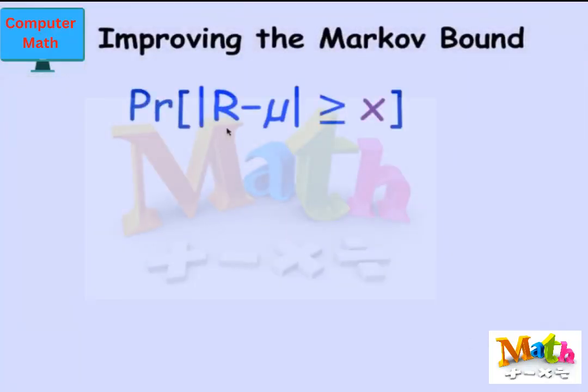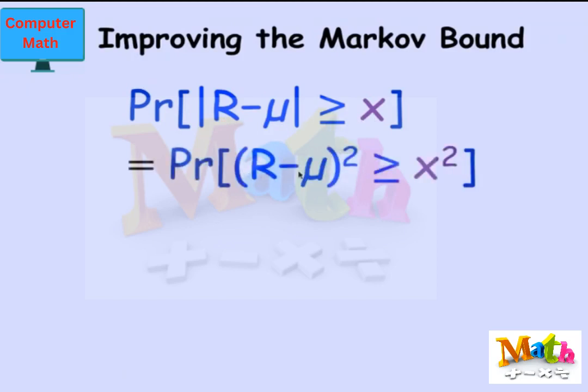So we're interested in the probability that a random variable R differs from its mean by an amount x. The distance between R and its mean, the absolute value of R minus mu, is greater or equal to x. We're trying to get a grip on that probability as a function of x. Now, the point is that the event that the distance between R and its mean is greater or equal to x, another way to say that is to square both sides of this inequality. It says that the event that R minus mu squared is greater or equal to x squared happens. These two events are just different ways of saying the same thing, and so therefore their probabilities are equal trivially.